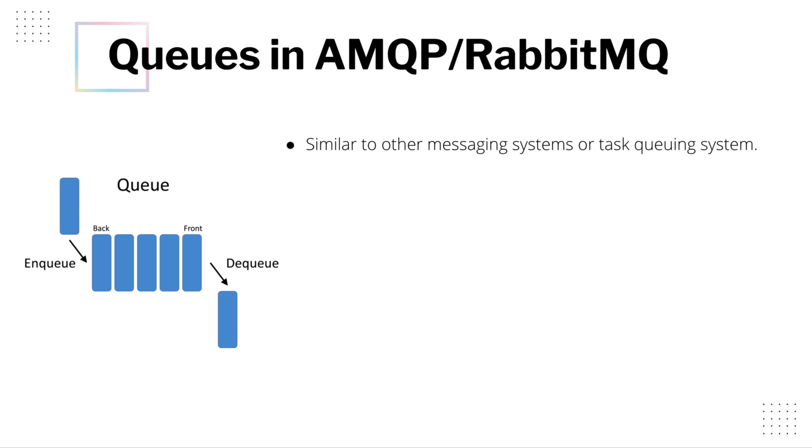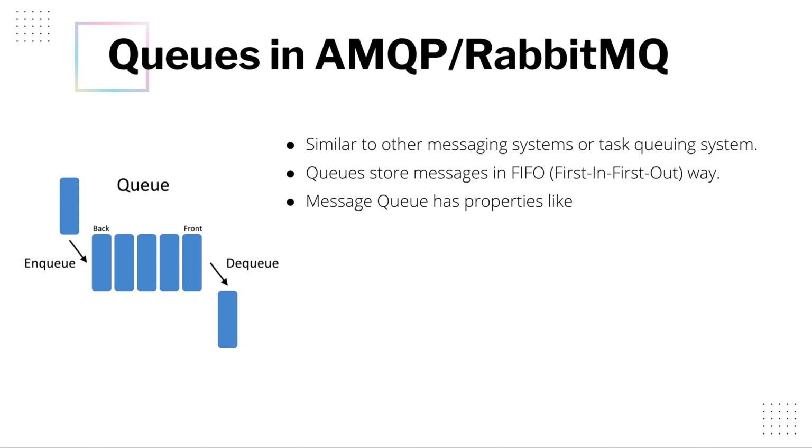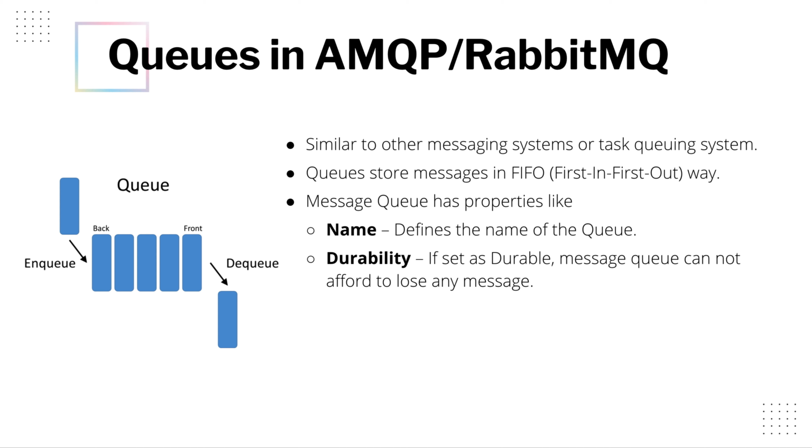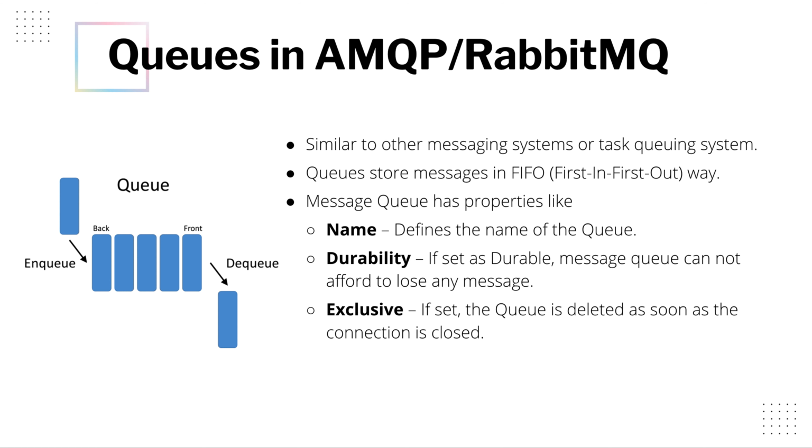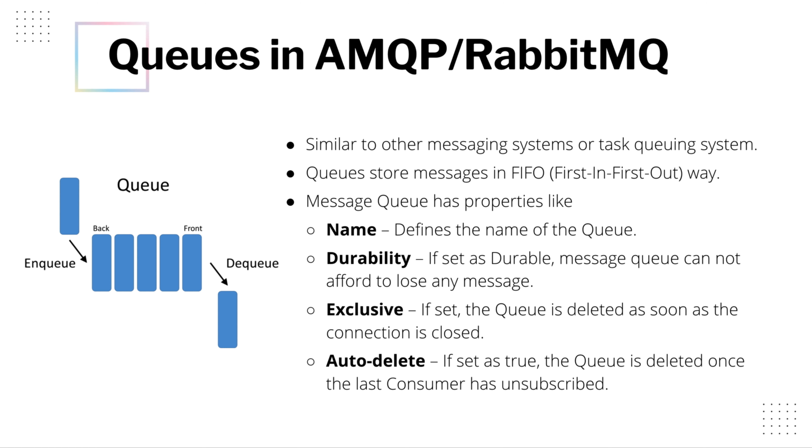Understand, queues in AMQP behave like queues in any other messaging system or task queuing system. Queues store messages in first in, first out manner. Whenever we create a queue, we need to be careful of 4 parameters, and those are name, which is the name of the queue, durability, which defines whether the queue will survive a server restart or not, exclusive, if it is set the queue is deleted as soon as the connection is closed, and then auto delete. If auto delete is set to true, queue is deleted once the last consumer has unsubscribed.